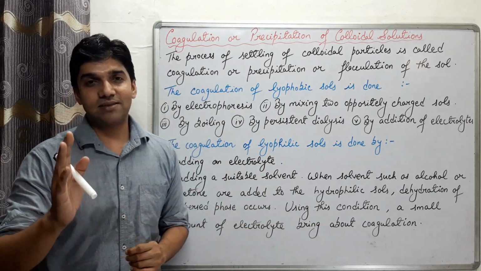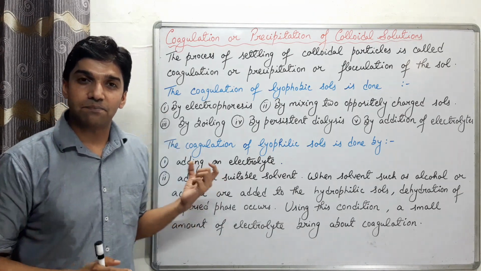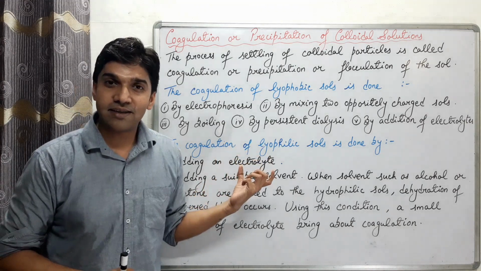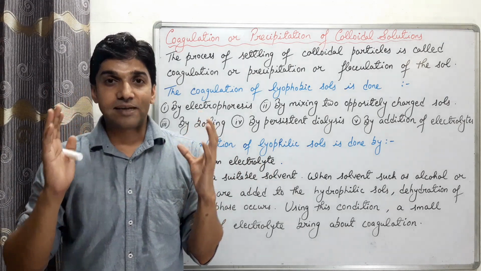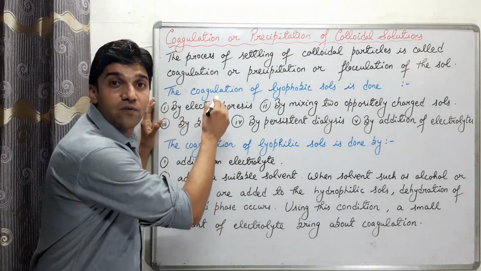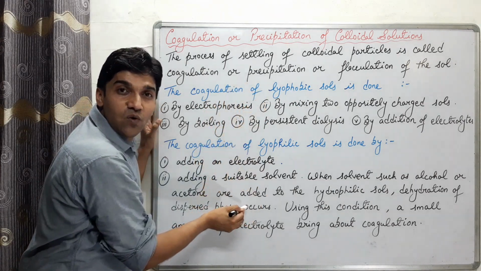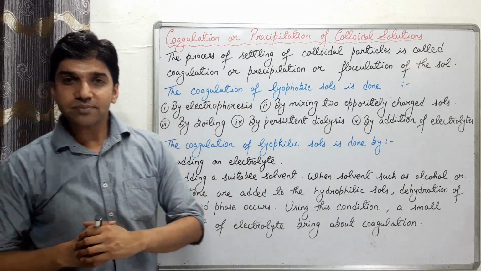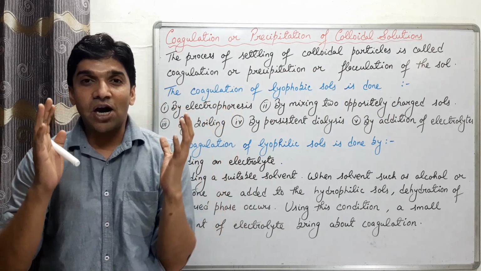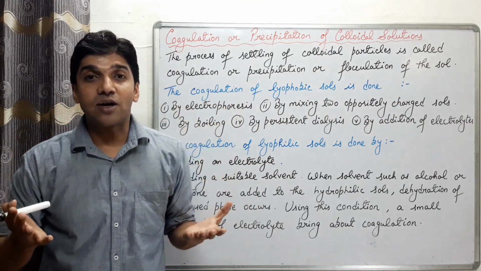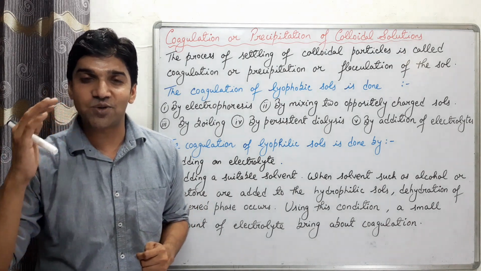So we have two methods by which we can coagulate lyophilic sols, by addition of electrolyte and by addition of a suitable solvent. So these are the methods for the coagulation of lyophobic and lyophilic sols. Clear? Now we'll discuss the method, the addition of electrolyte, in detail, that how the addition of electrolyte causes the coagulation of the sol with the help of Hardy-Schulze rule.